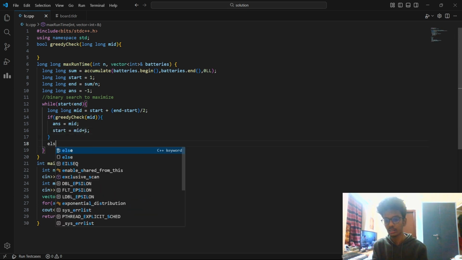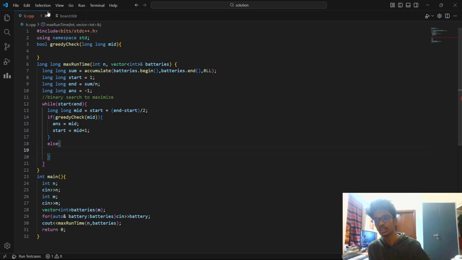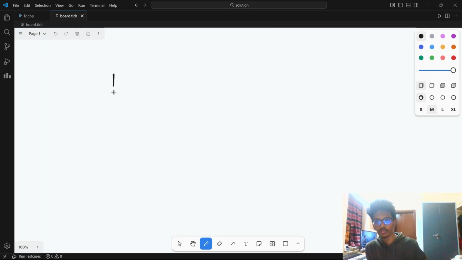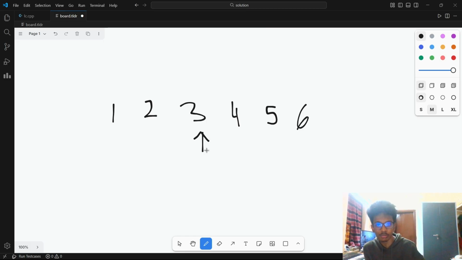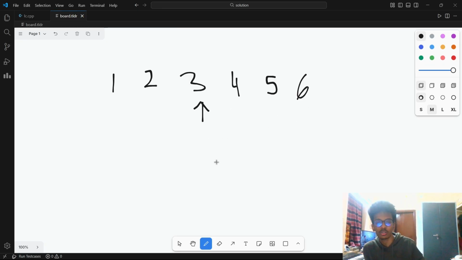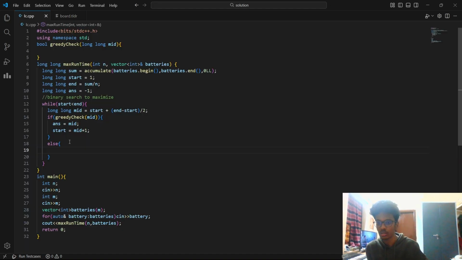Otherwise, one thing is very clear. If you cannot run the computer simultaneously for 3 minutes, can you ever run the computer simultaneously for 4 minutes? Is that even possible? No. You can't even run it for 3 minutes, so how can you run it for 4 minutes? It's not possible. So instead you'll be checking the left half. You'll basically move to the smaller value.